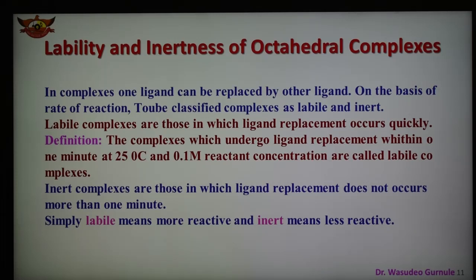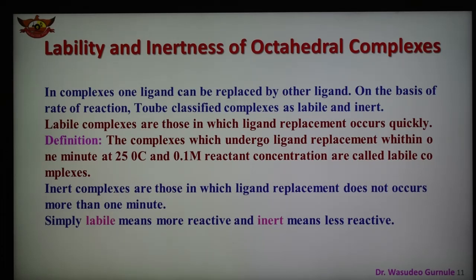Now the next part is the lability and inertness of octahedral complexes. This is also an important part: labile complexes and inert complexes. One scientist is there who explained this. The name of the scientist is Taube, and Taube has given that complexes are of two types, labile and inert. In complexes, one ligand can be replaced by another ligand, and on the basis of the rate of the reaction, the scientist Taube classified complexes as labile and inert.